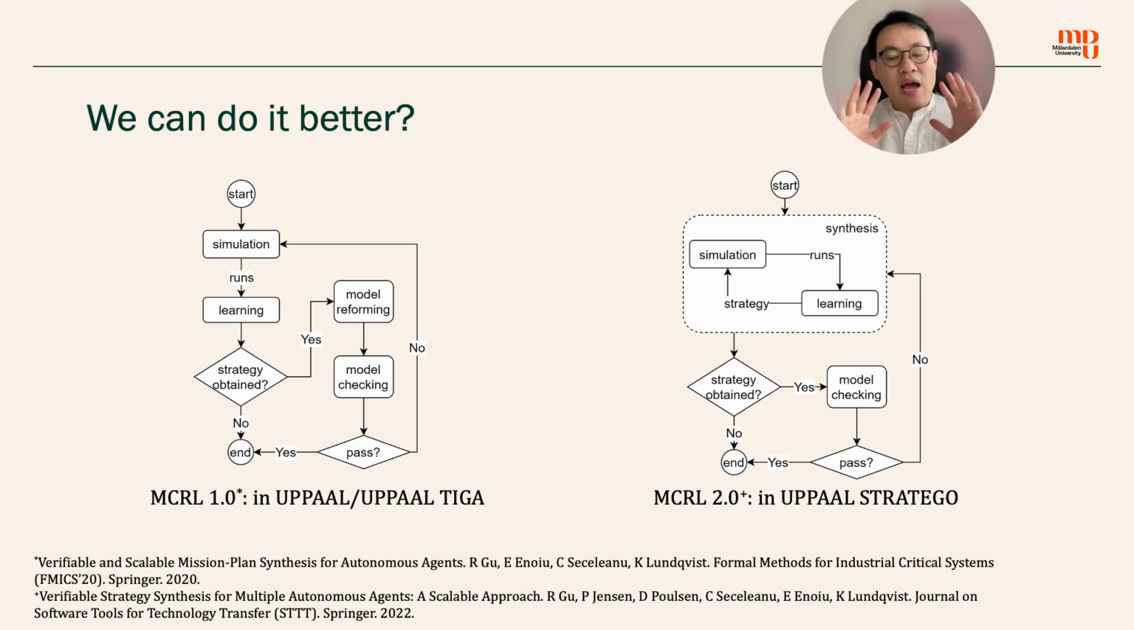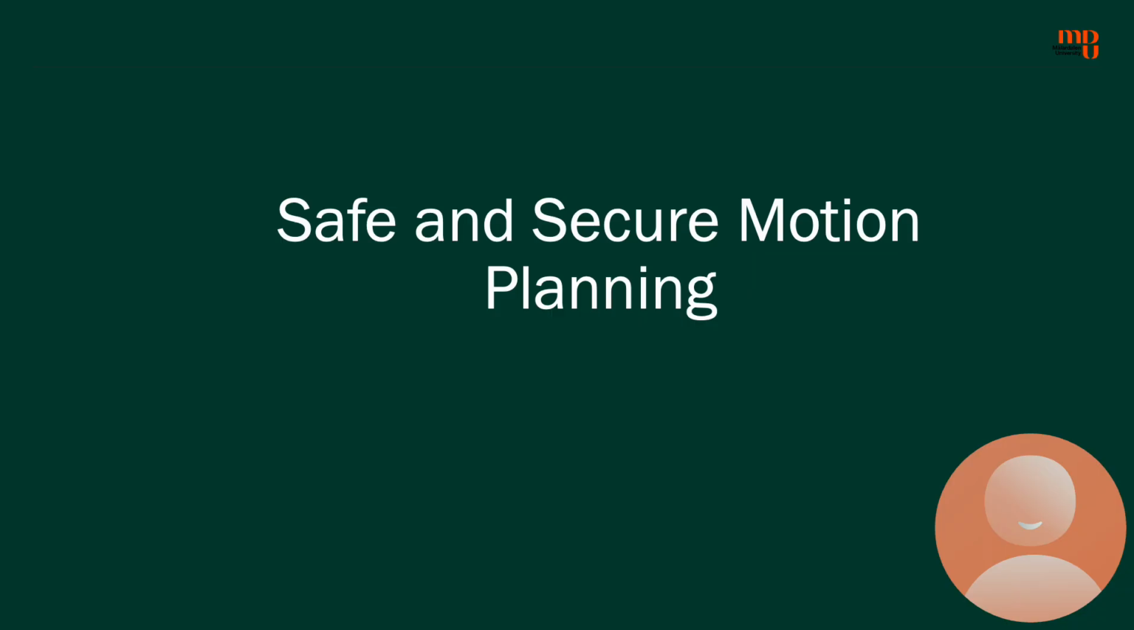So now we have the method combining model checking and reinforcement learning, and the performance looks good. We can even compress the strategy, but can we do it better? Well, we have two versions of MCRL, and both of them separate the learning and model checking into two different phases. Can we put them together more closely and more smartly? This is the question.